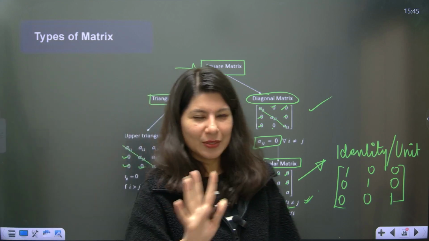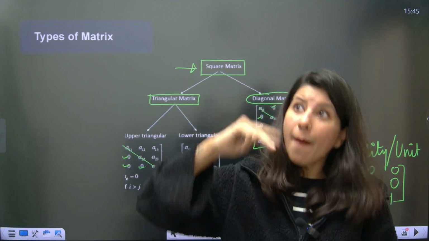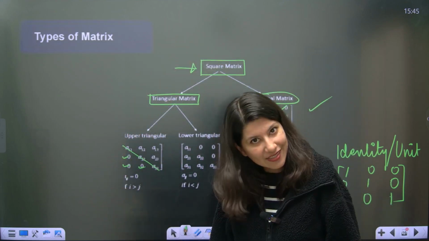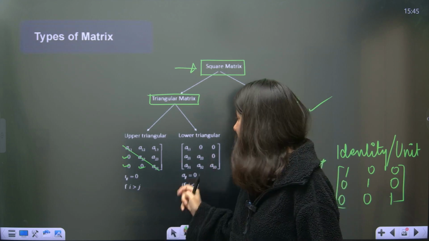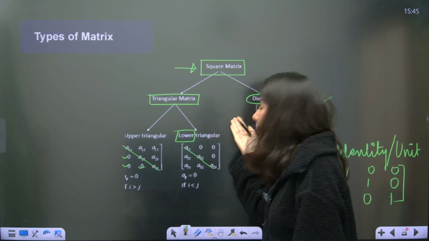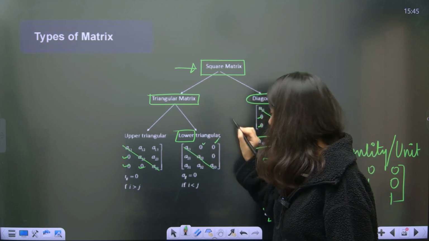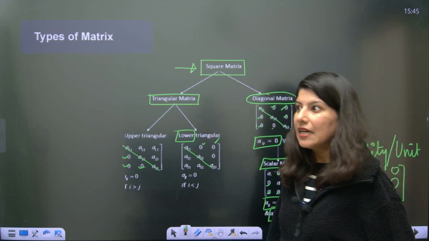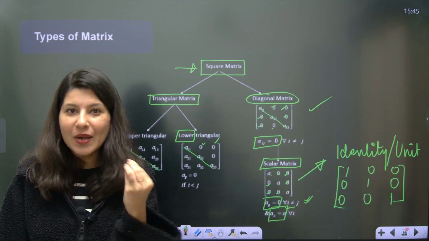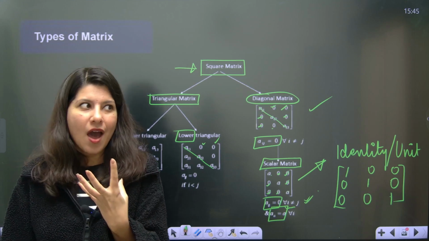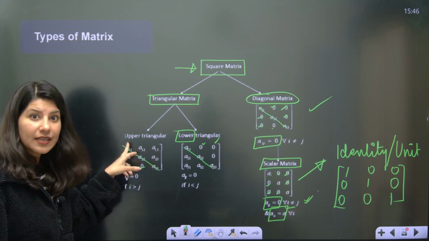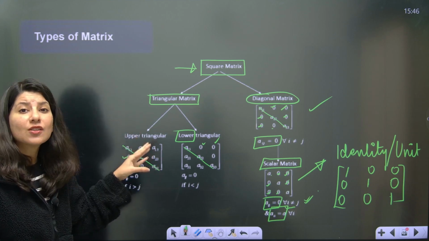Hold on, ma'am. You are saying in upper triangular, elements below the diagonal should be 0. Yes, that is what I am saying. And in lower triangular, what happens? Reverse. Elements which are above the diagonal are 0. This is the definition. Understand, I have not opened my mouth about what is going to happen with all other elements. I do not care whether they are 0 or not.